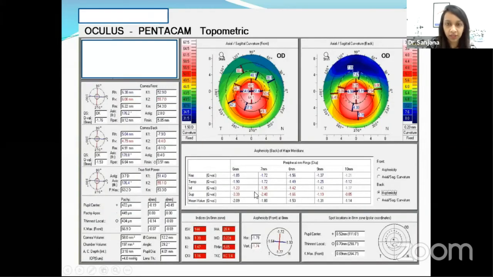And also the same thing when we interpret this particular map and look at all the indices, we see all the indices are mentioned in red. So this is typically a case of keratoconus. Sometimes it may not be quite obvious this way, but there will be values where there will be steepening and some areas represented in red, some in yellow. So those things are to be taken a second look and see what exactly is wrong in those particular scans.